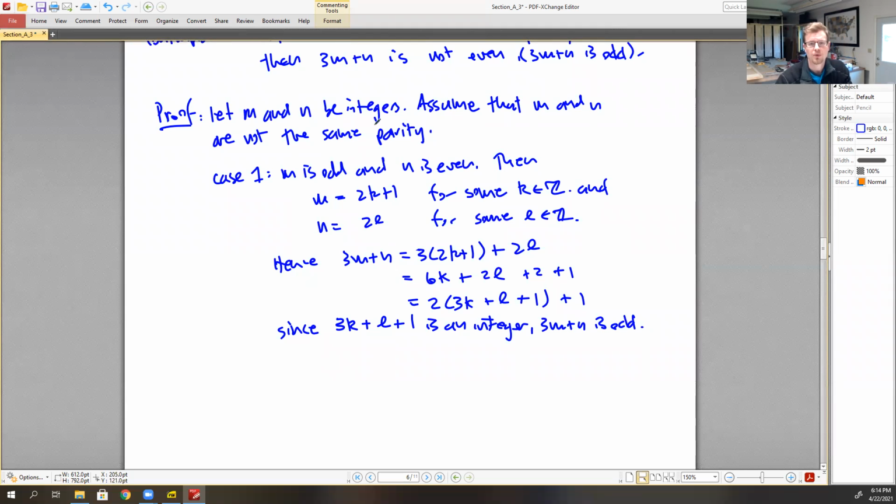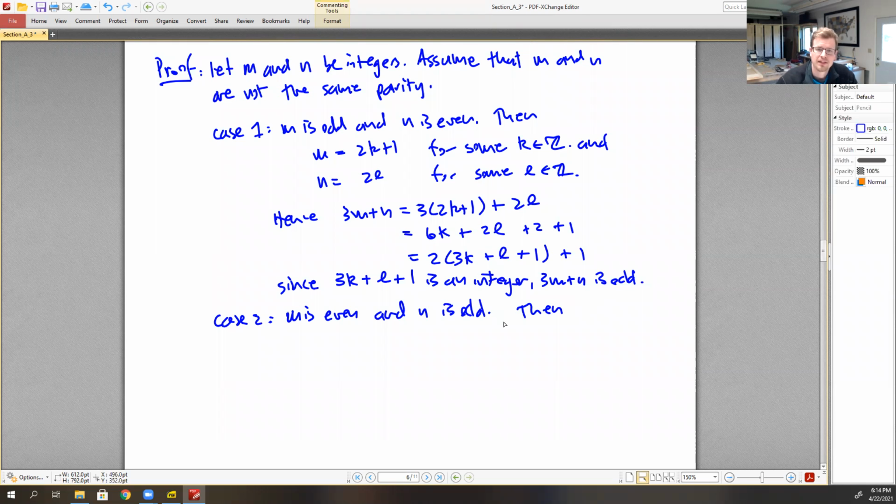So we began by assuming our premise, and we found our conclusion is true for this case. And now we want to take a look at the second case, swapping even and odd. So in case 2, we have that m is even and n is odd. And those are the only possible scenarios. They can't both be even or both be odd, because then they'd be the same parity. So this is the only way for them to be different.